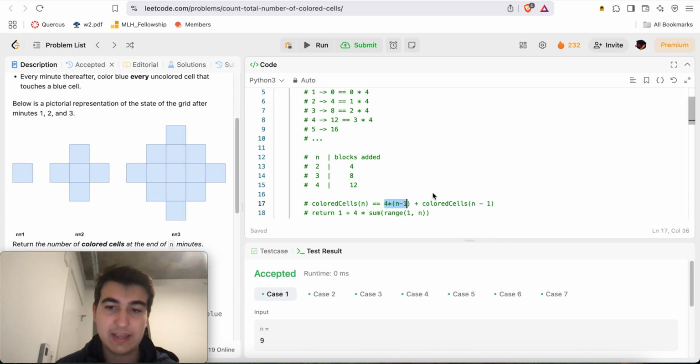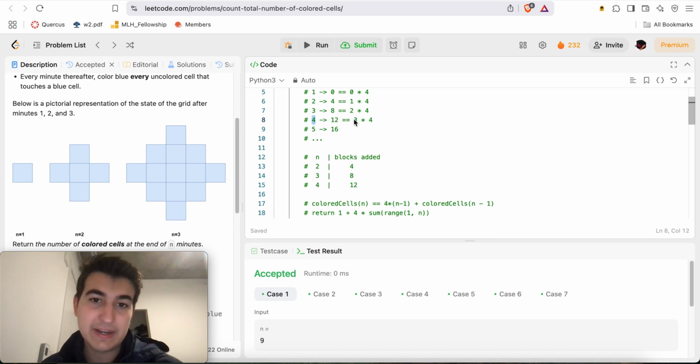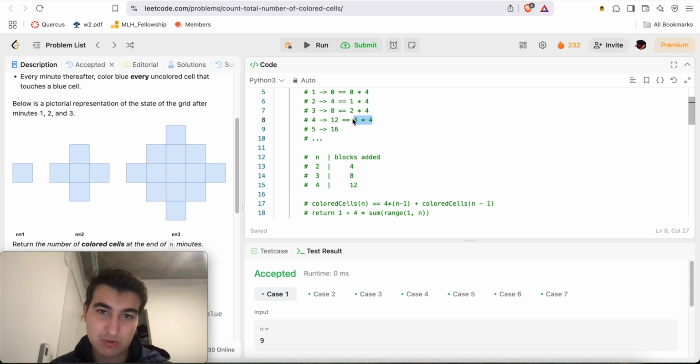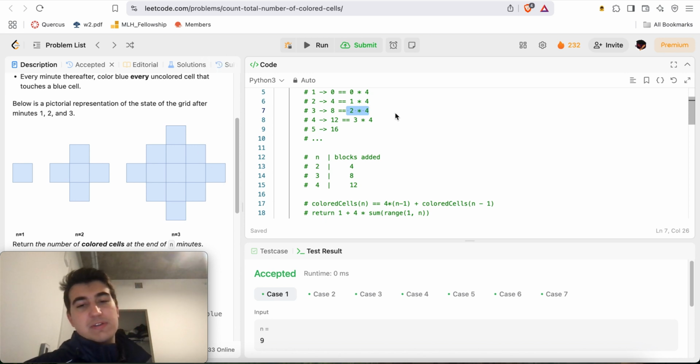It'll be the number of colored cells at n minus 1 plus this many colored cells that we added, right? Remember, like step 4, we added 3 times 4 number of cells, the 3 being the 4 minus 1 here, or more specifically for 3, we added 2 times 4 amount of cells, right? We added 8, 1, 2, 3, 4, 5, 6, 7, 8 here along the borders, right? With 2 being 3 minus 1 here.